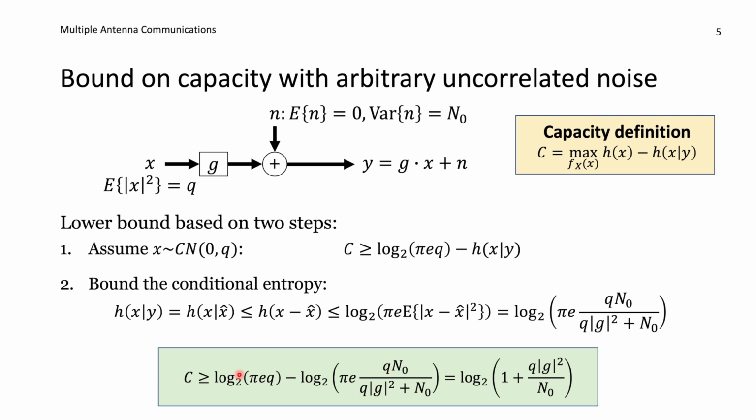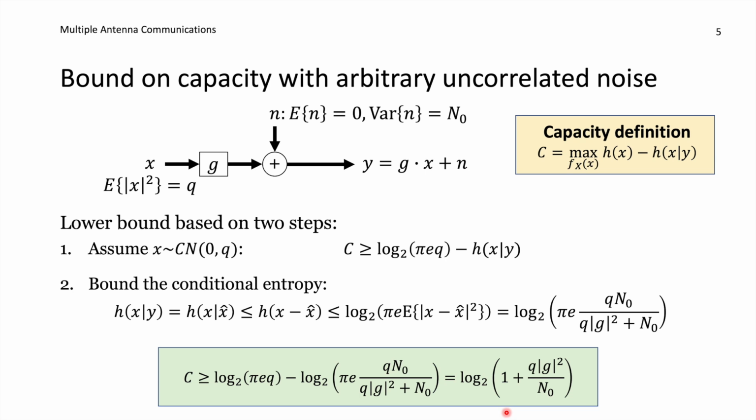And since we have a difference between two logarithms, we take this term and divide with the second argument, and then we see that the pi and e terms are cancelling out. We see that this q is cancelling out that q, and then we should take this expression and turn it upside down. The n0 and n0 are cancelling out, becomes a 1. We get q, absolute value square of g, divided by n0, and this is the term that we're getting.